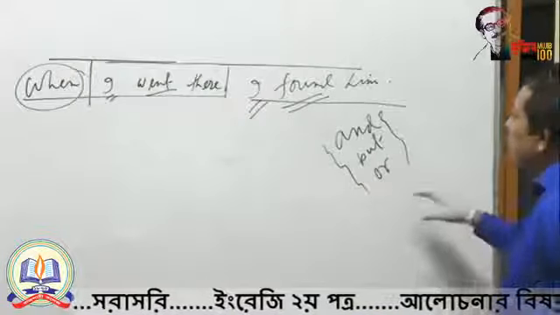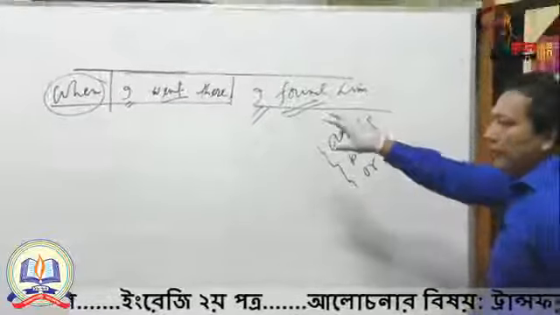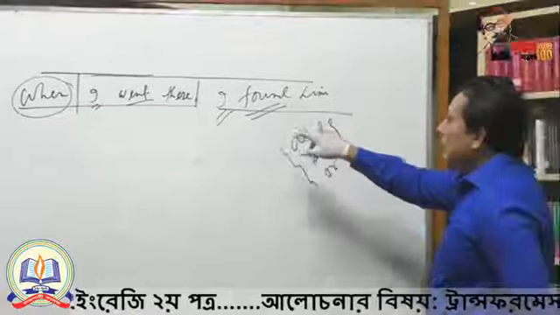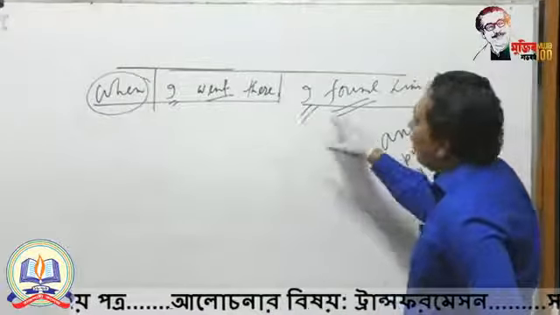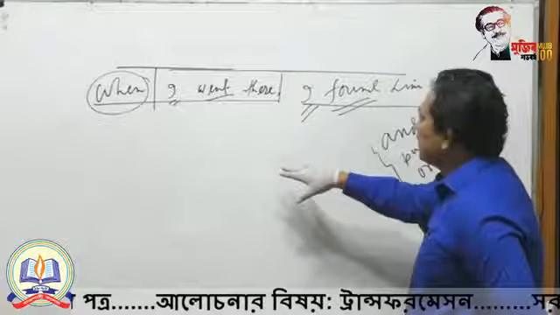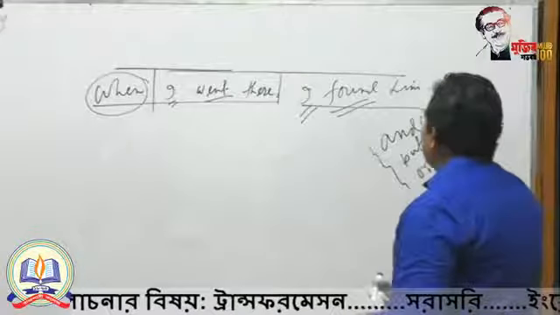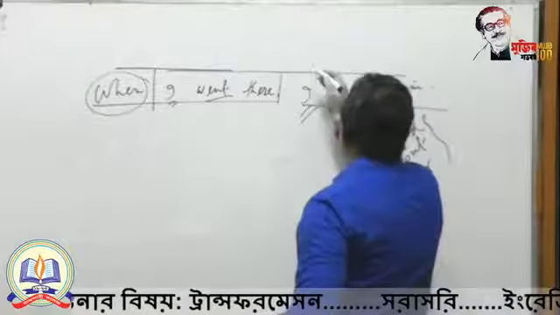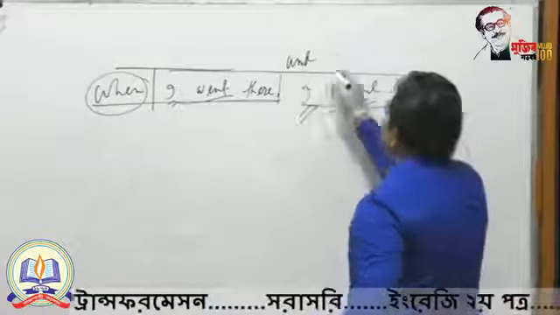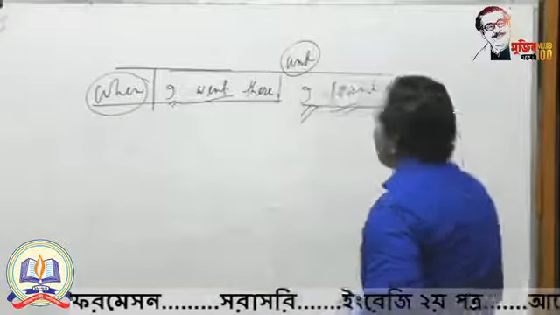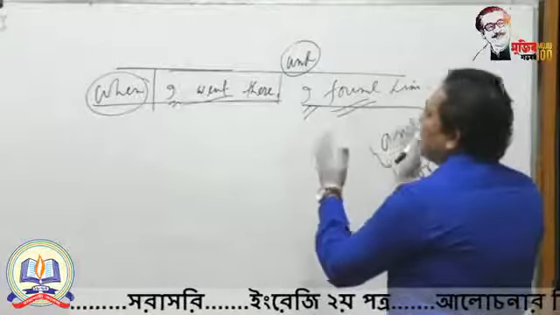And of course you have to use the conjunctions according to the meaning between the two parts, right? You are getting these two parts, but you are not getting any condition or any other meaning, it is just connected. Here you can use "and." I went there and I found him. So this coordinating conjunction "and" ensures the compound sentence.